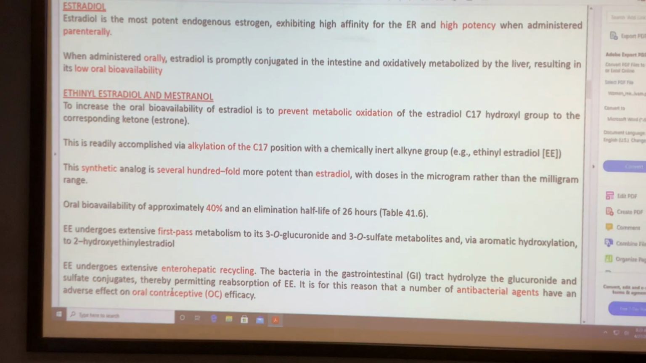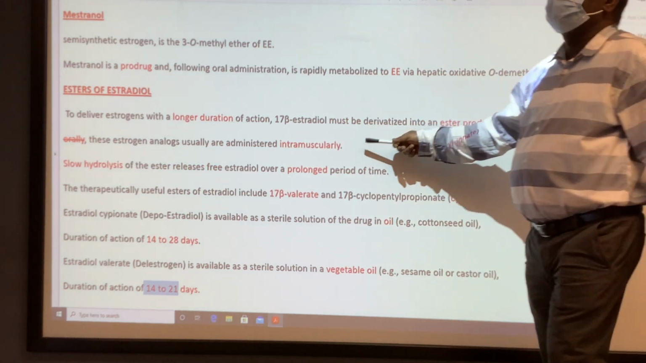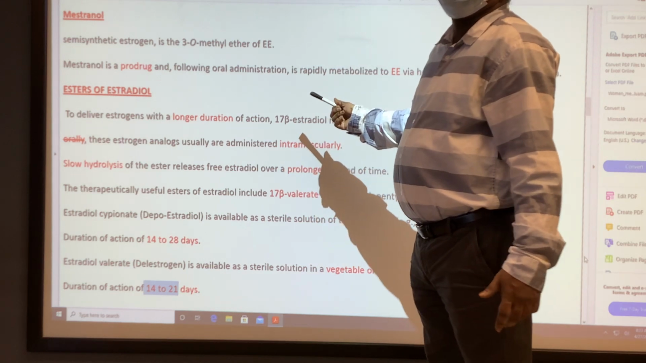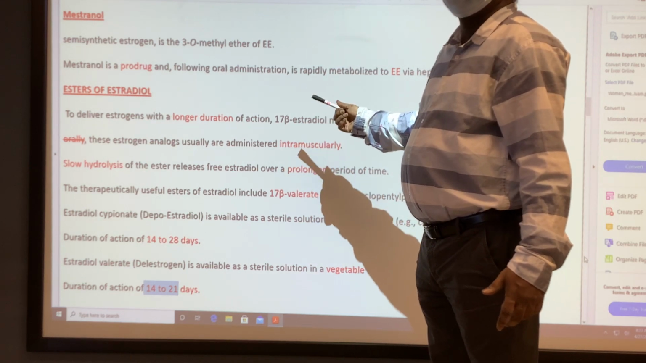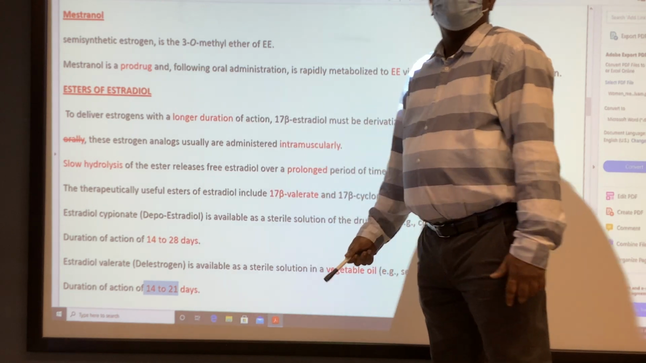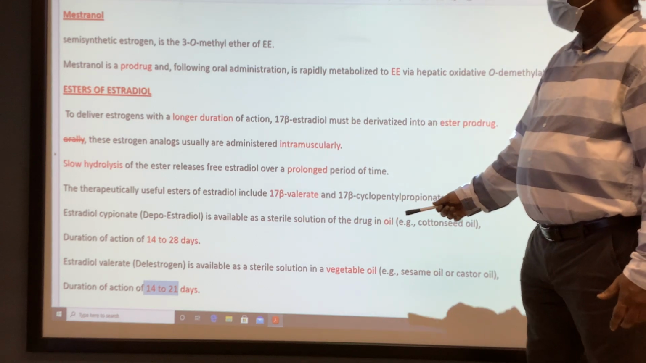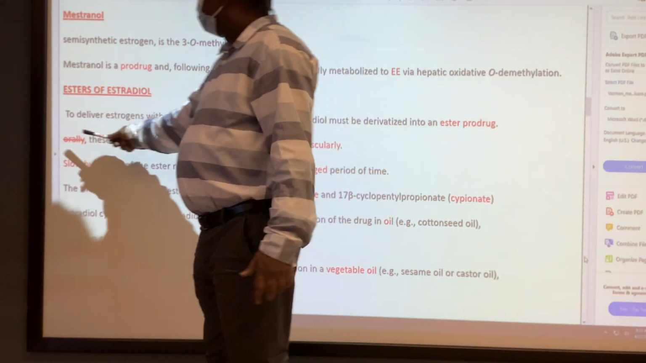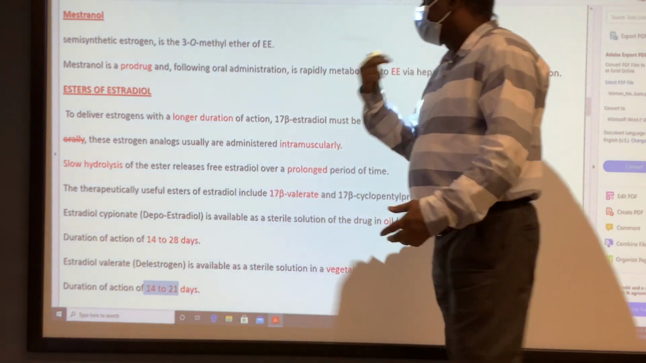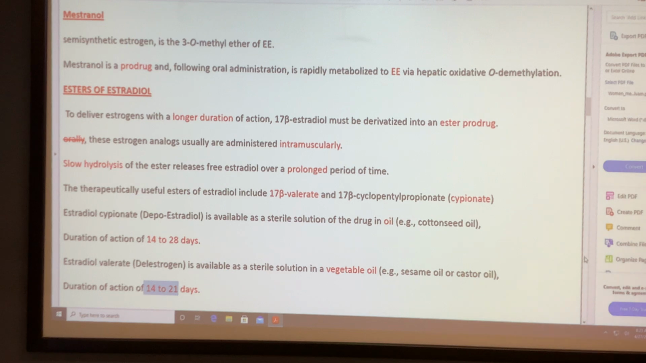And the next analogs, these are only for intramuscular injection, not IV, not a tablet, they should be given IM. Those ester drugs are prodrugs and not suitable for oral use. The compound is slowly hydrolyzed and released from the injection site, and one injection is suitable for 14 to 21 or 28 days.